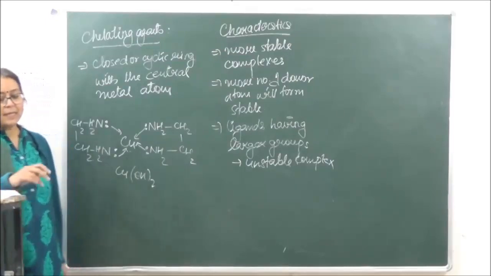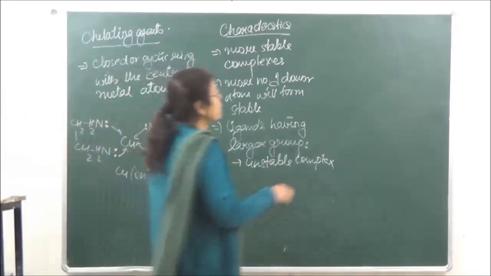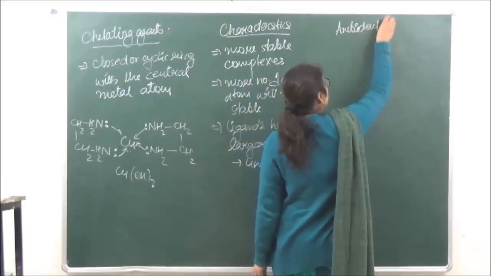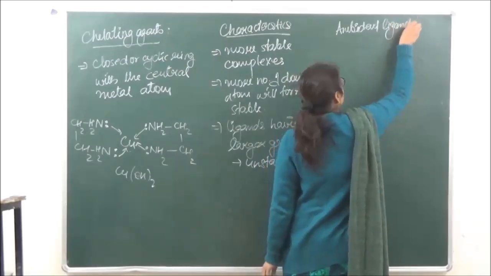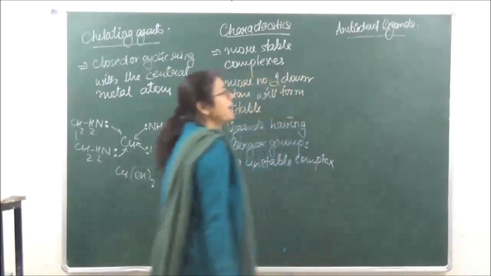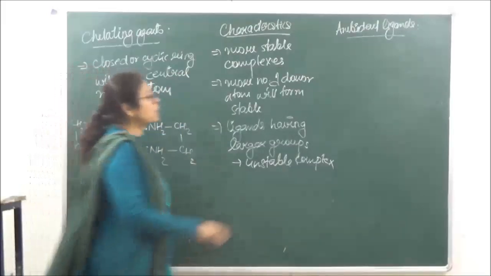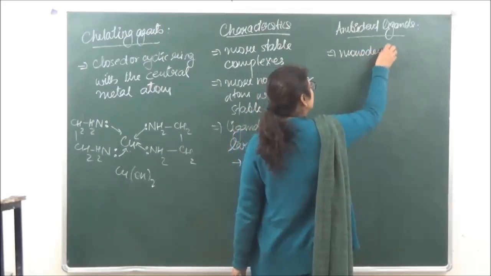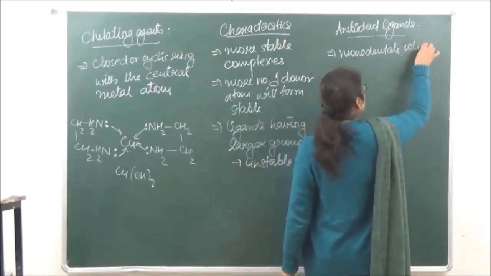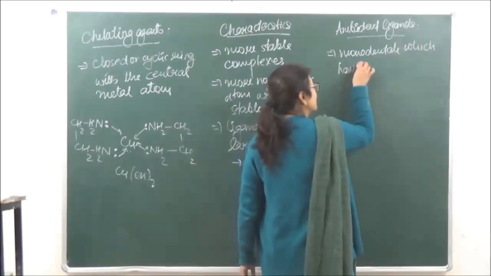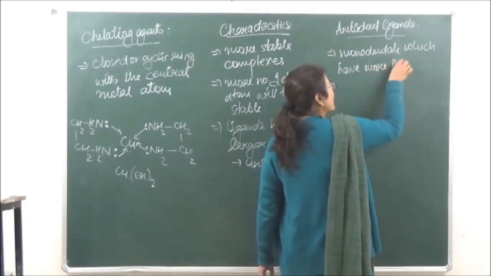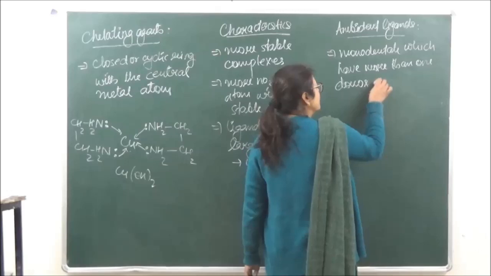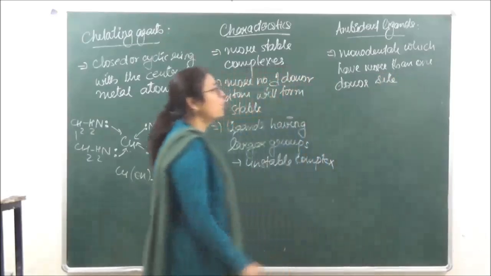Then we come to one special kind of ligands, which are known as ambident ligands. What do we understand by ambident ligands? They are a special kind of monodentate ligands only, which have more than one donor site.